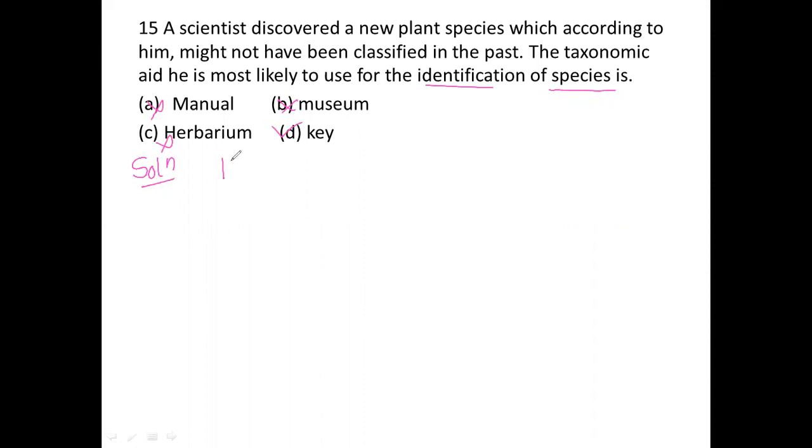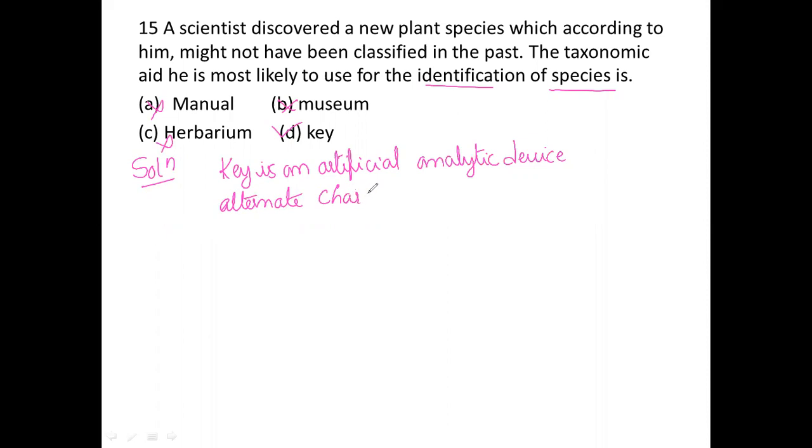The key is an artificial analytic device of alternate characters which is used to identify organisms.